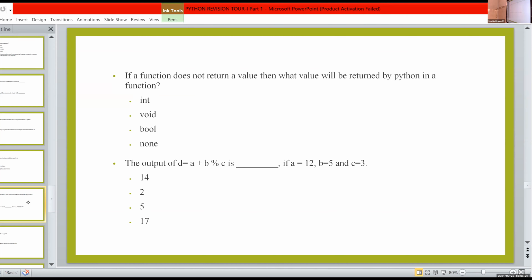Mod, ma'am. Correct, Ashwin. Then find out the result. Here A value is 12, B is 5, C is 3. So first you want to find B mod C, that is 5 mod 3.